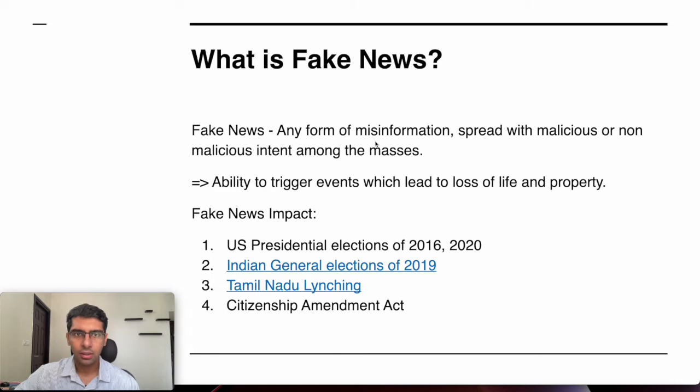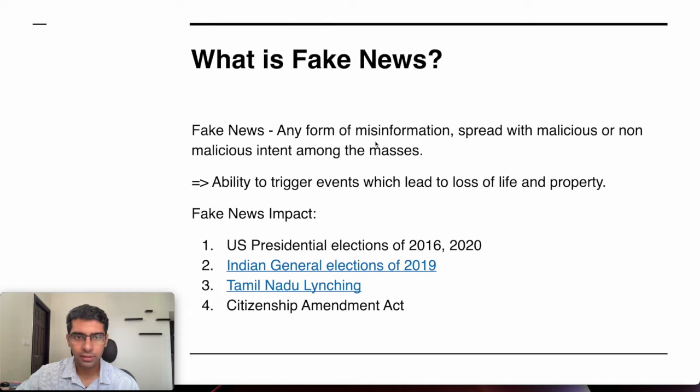To start with, fake news can be loosely defined as any form of misinformation that is spread with a malicious or a non-malicious intent among the masses, and it is well documented that fake news has the ability to trigger events which lead to loss of life and property. Some of the events I have listed here.